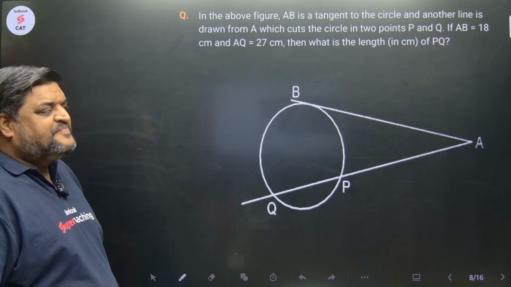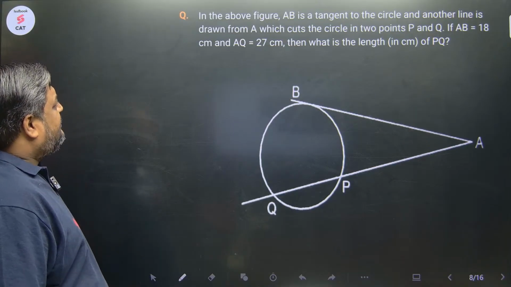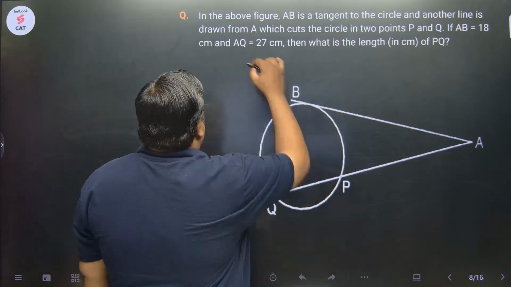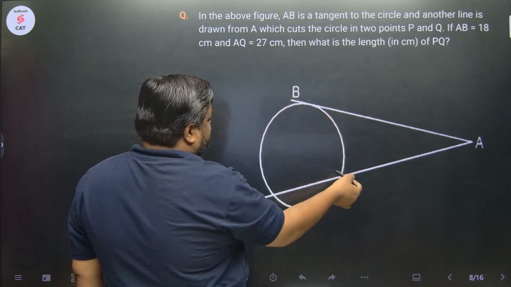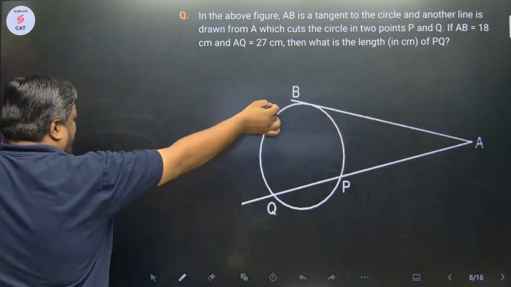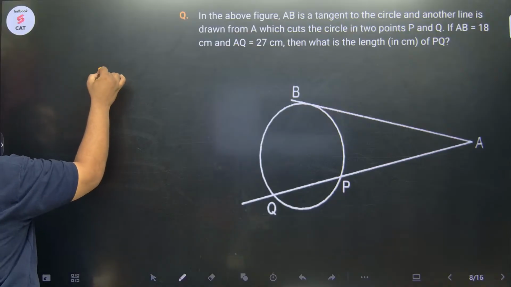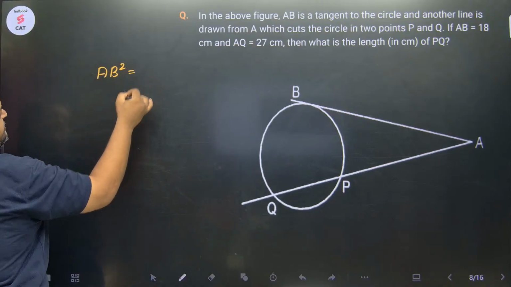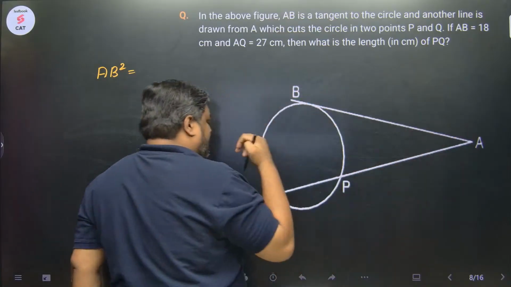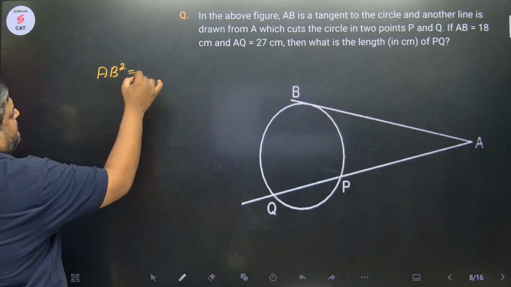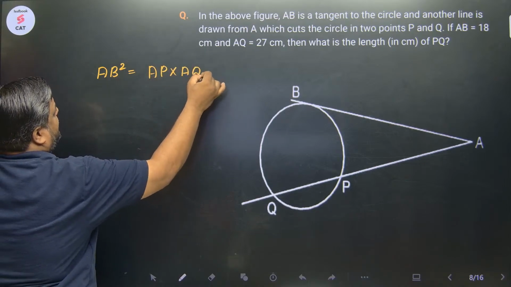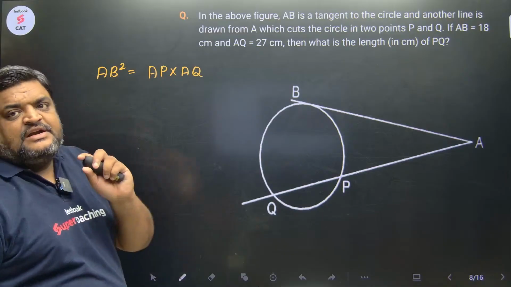crazy. चलो आ जाओ. In the above figure, AB is a tangent to the circle, and another line drawn from A cuts the circle at 2 points P and Q. So क्या फॉर्मूला है, क्या कॉन्सेप्ट है? AB square, tangent, AB square is AP into AQ, this is the concept. AP into AQ. अच्छा, नेक्स्ट क्लास में we are going to start mensuration.